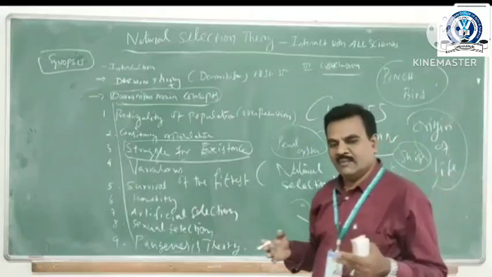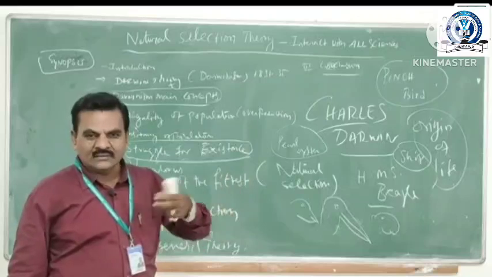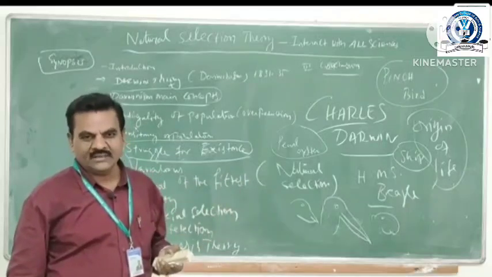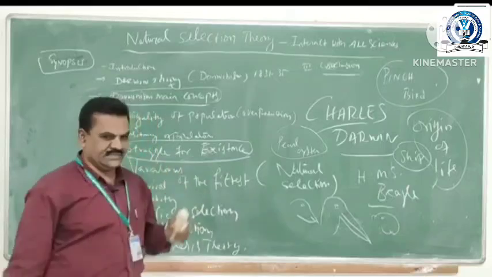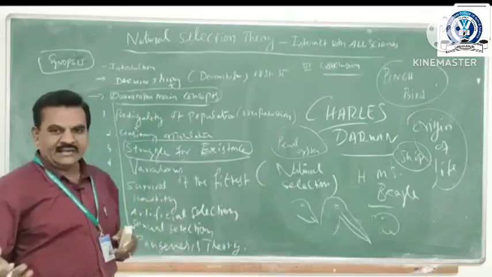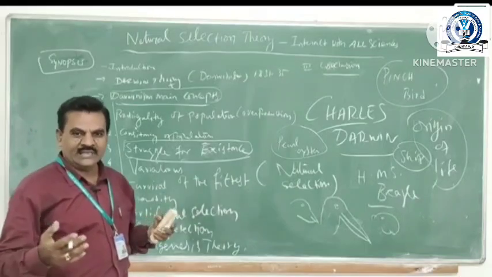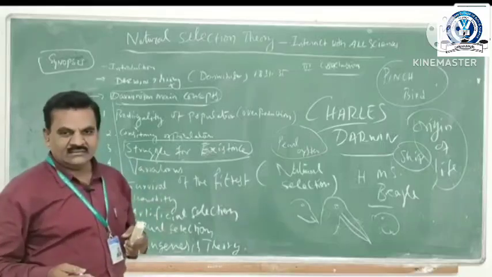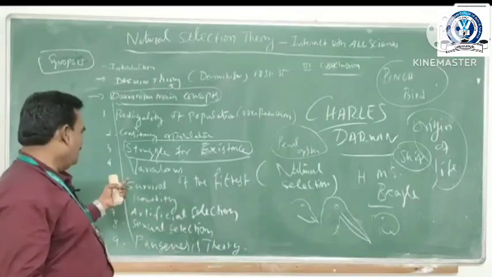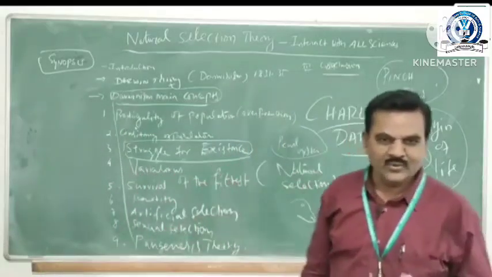In interspecific struggle, animals of other species interact, for example cat and rat, man and man, and man and snake. It was explained by Dr. Charles Darwin. Then variations. We already discussed the mutation theory.